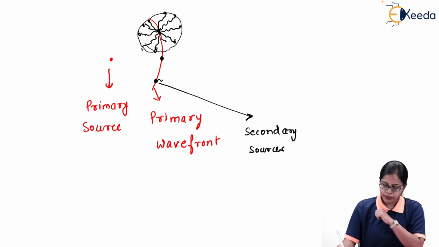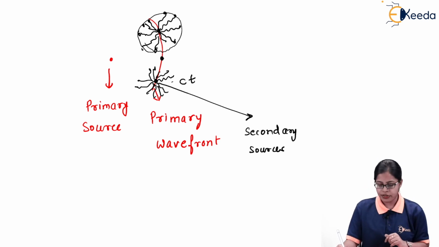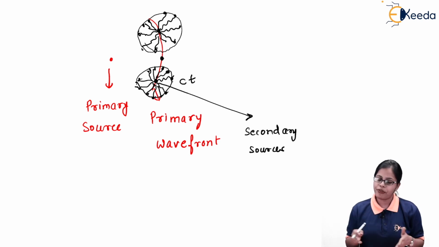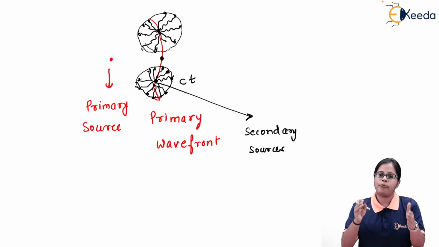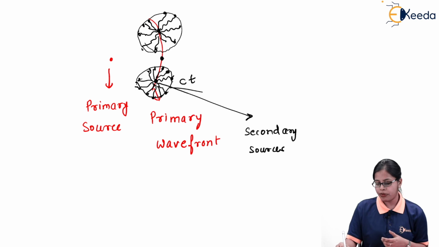In a similar manner, suppose I consider the waves emitted from this particular source; again they travel with speed c for time t. So again the distance traveled by all the waves is the same and they reach all the points simultaneously. Once I take the locus of all the points together, which are in the same phase because they reach the points simultaneously, that locus of points gives me the wavefront.